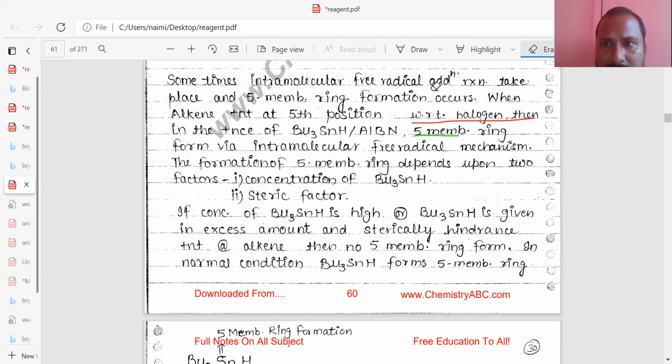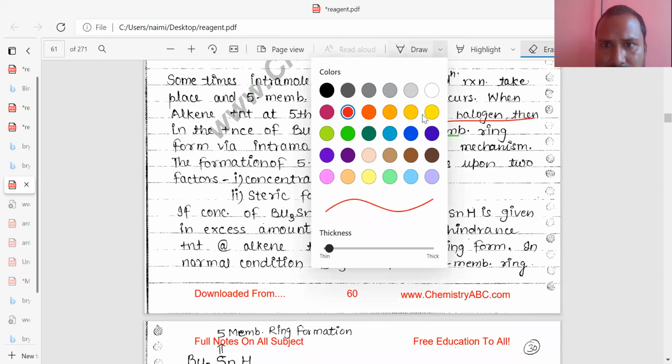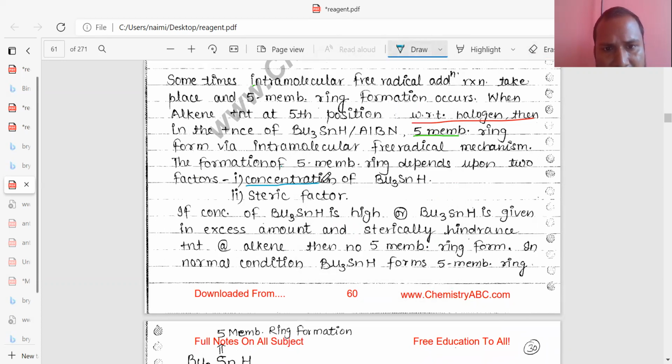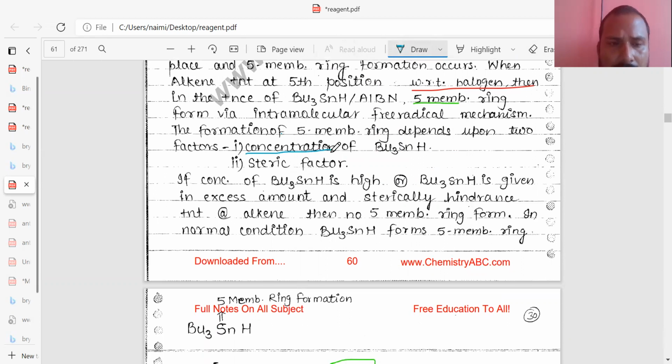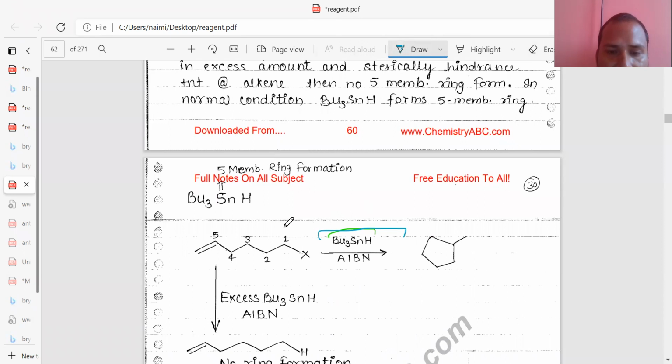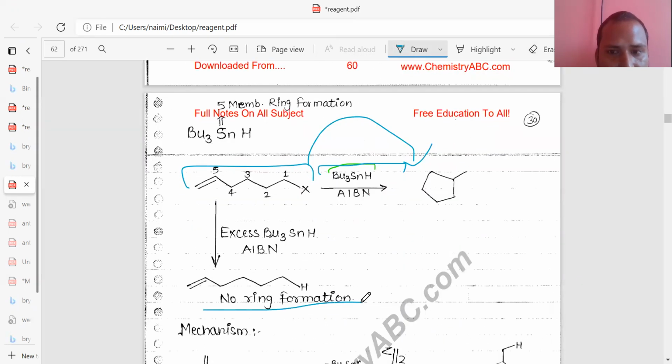So what is the meaning of this one? Concentration. Okay, so actually what happened here? Concentration: if you add more tertiary butyl tin hydride to convert this substrate into products, and if you add more equivalents, it means more concentration in the solvent system. So that's why the reaction will be fast, and there will be no conversion to the cyclized product.